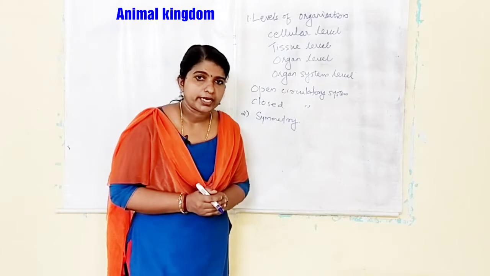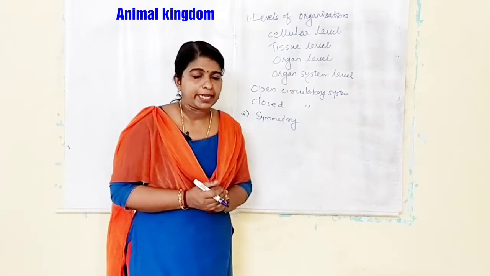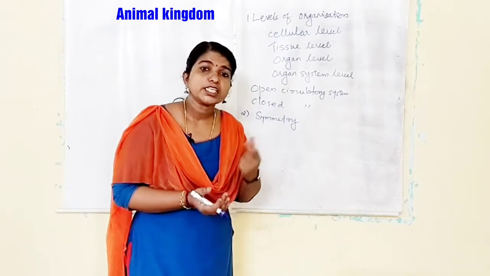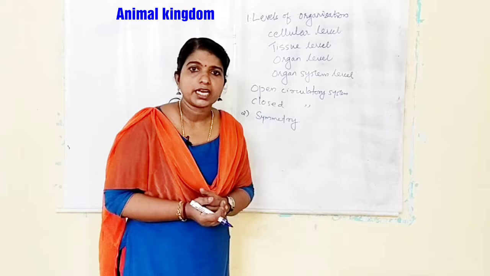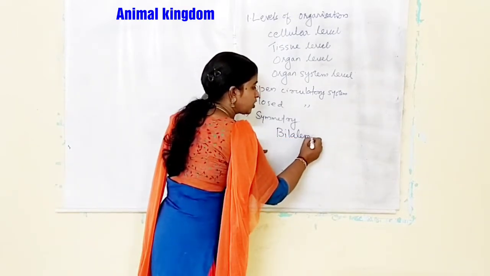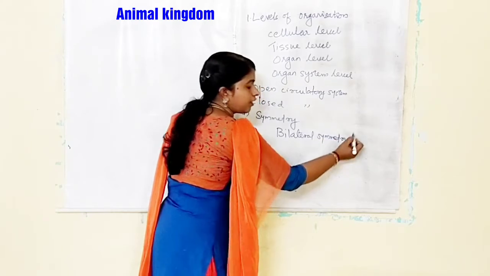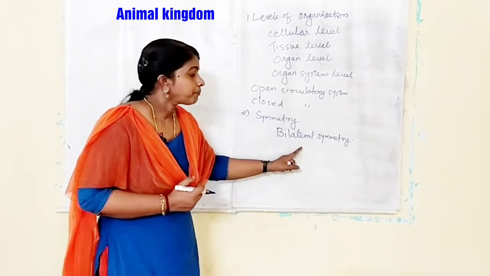When we cut an organism through a single median plane, and if we get two equal right and left halves, such organisms are known as bilaterally symmetrical organisms. Bilateral symmetry. We come under that category.